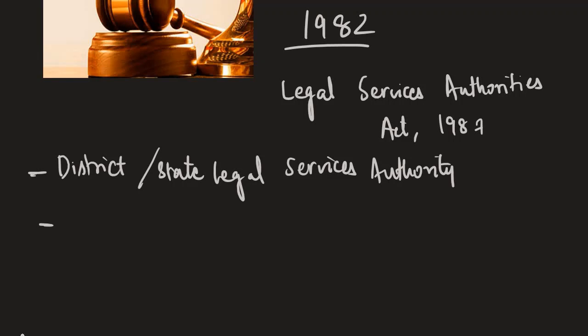So let us say one of these authorities, such as the District Legal Services Authority or the State Legal Services Authority, says that for a particular area we'll organize a Lok Adalat. It is this authority that will decide how many serving judges or retired judicial officers would be there, and other persons that they think would be required. Generally a Lok Adalat consists of a judicial officer as the chairman, and a lawyer or advocate and a social worker as members.